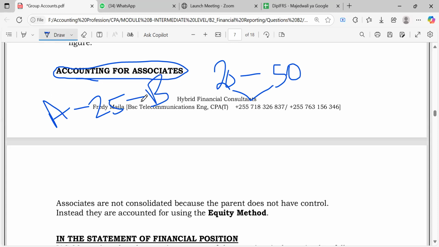So when A consolidates its subsidiaries, it would not consolidate B, right? Associates are not consolidated because the parent does not have control over them. Instead, we account for them using the equity method. It's simple. When we speak of the word equity, it means we only touch equity.